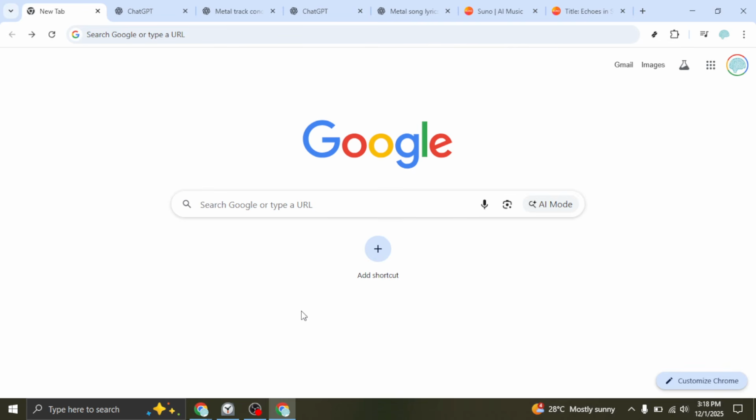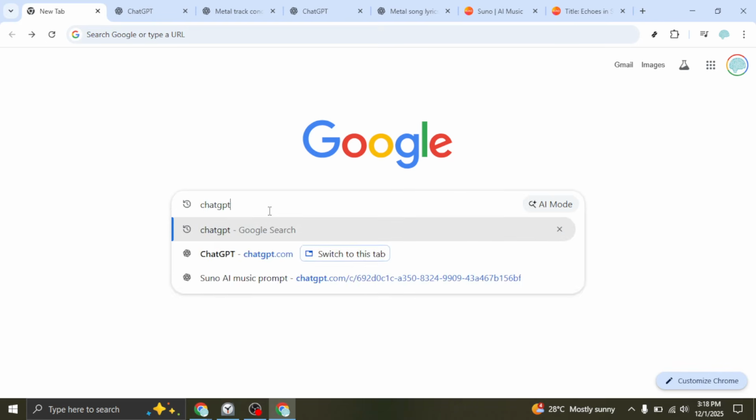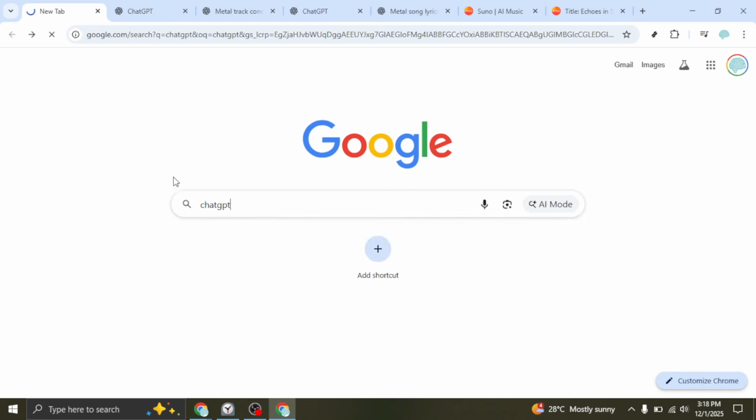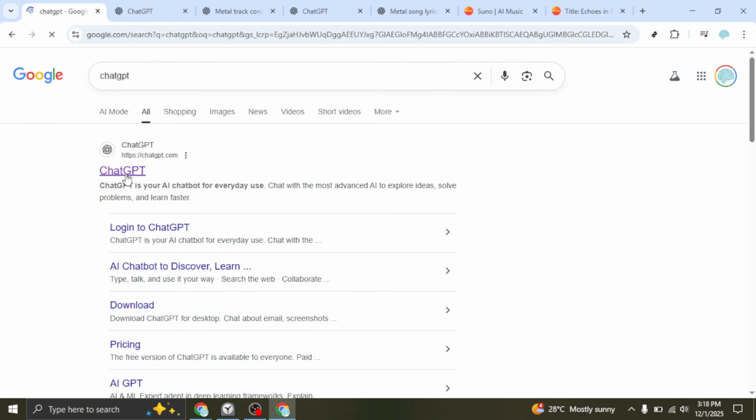Start by opening your browser and heading to Google. Before we create anything in Suno, we'll prepare the style prompt that will guide the sound and vibe of the track. In Google, type ChatGPT and open the official site. Once you're in, we'll ask it to generate a clear, concise style description we can paste into Suno.